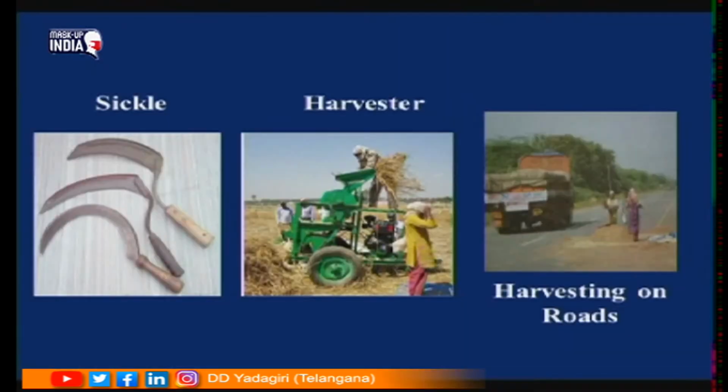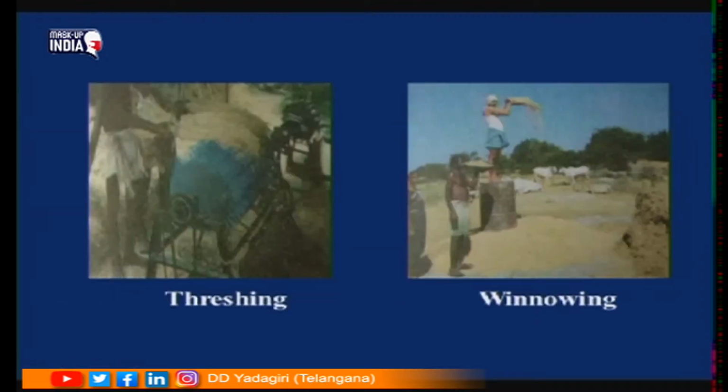So, after threshing, what process is done? Winnowing. Harvesting is done by sickle or harvester, and you can see in the last one, harvesting is done on the roads. You might have seen this in your villages also, but it is very dangerous. Why? Because sometimes accidents may occur. So, try to avoid this type of harvesting on roads. This process is threshing, separating the grains from the chaff, and this process is called winnowing. They separate the light weighted grains and the heavier grains, and they collect the grain.